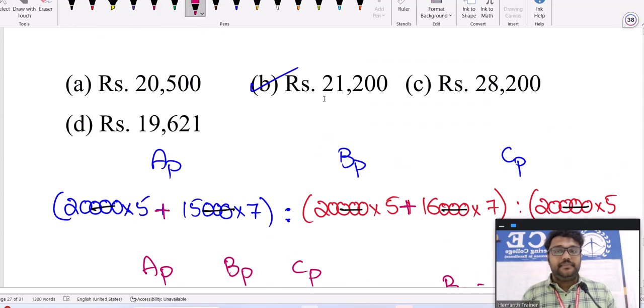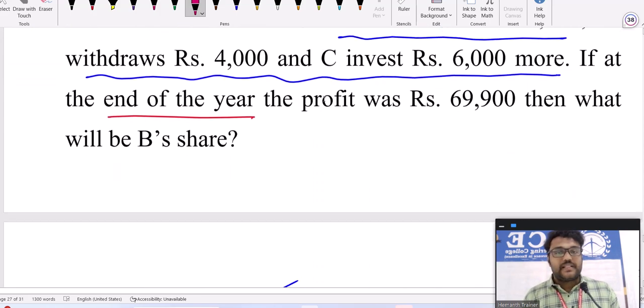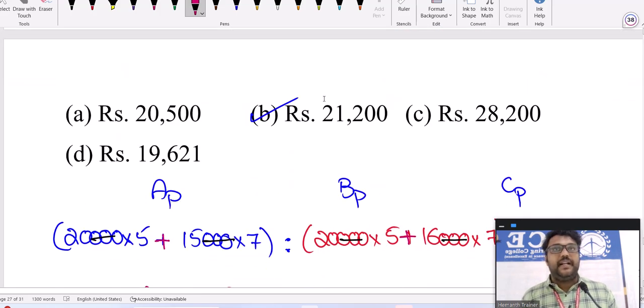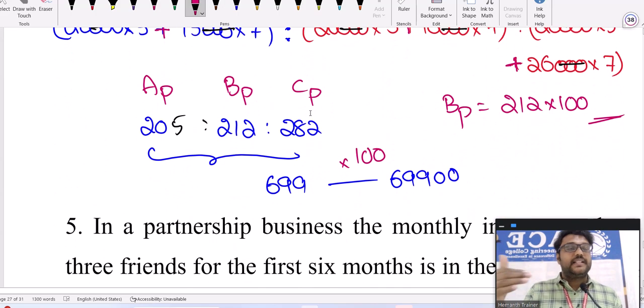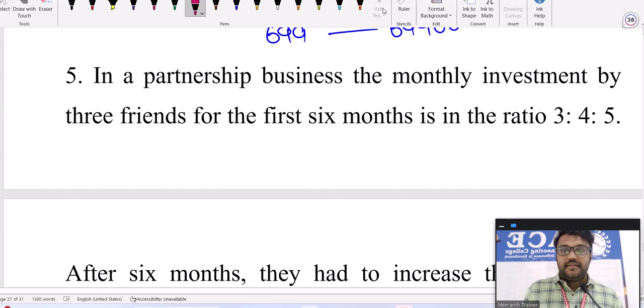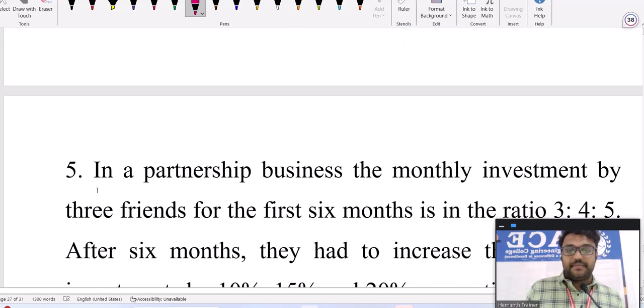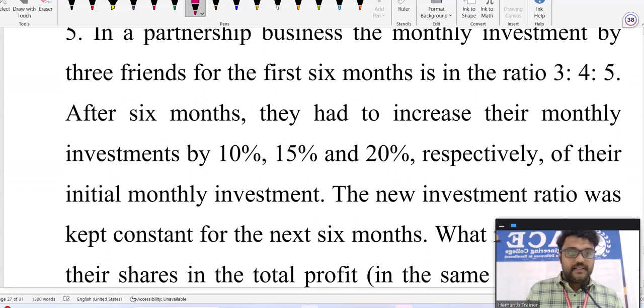See the next question. The first question was easy, investment and timing directly given, so just multiplication. In the second question we were given investment and profit, and you calculate timing. In the third one, some people joined after some time. In the fourth one, there is some investment, some withdrawal. Fifth question, again there is some update. The fifth question was given in the GATE exam, last year. GATE exam question, the fifth one.